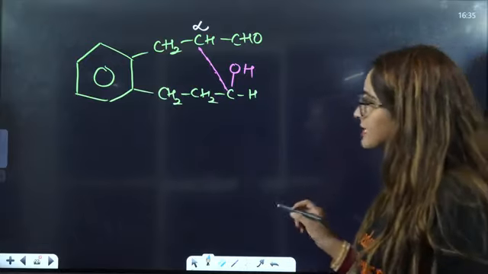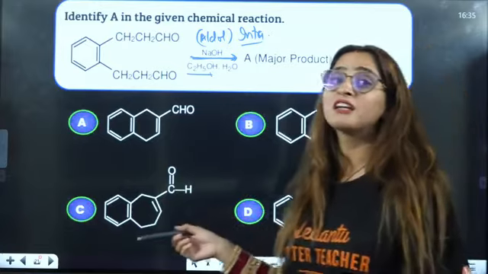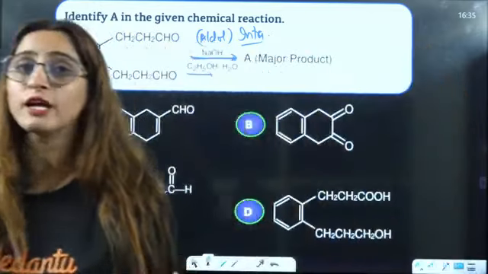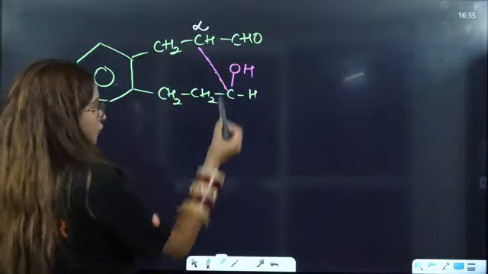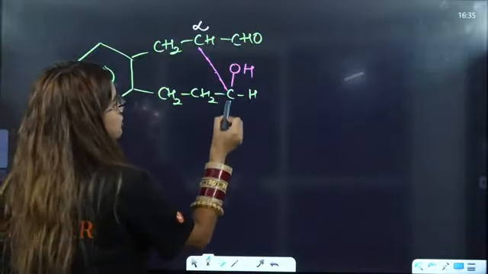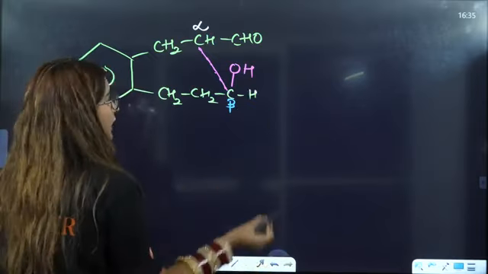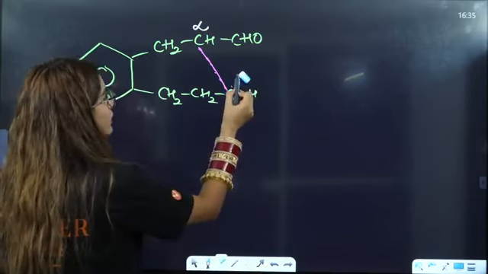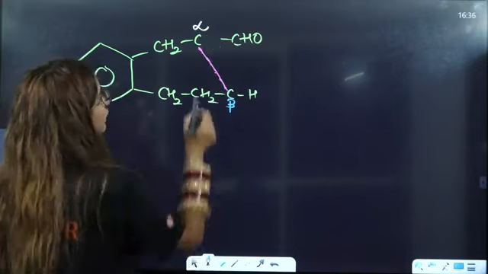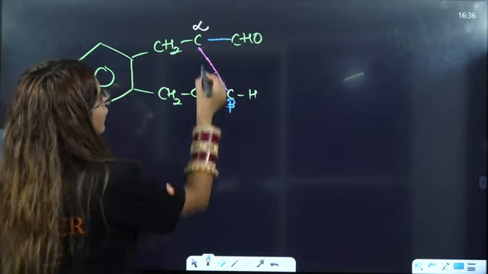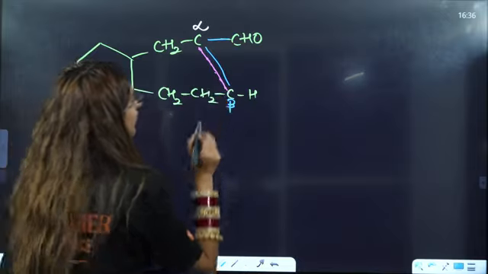Now after this, let us see in the options if they have also done condensation. They have also taken out water from here. So you will take out water, from the alpha and beta positions. This is alpha, this is beta position. Take hydrogen, take the OH from here, and take hydrogen from here, and that will be the final answer that you will get here.